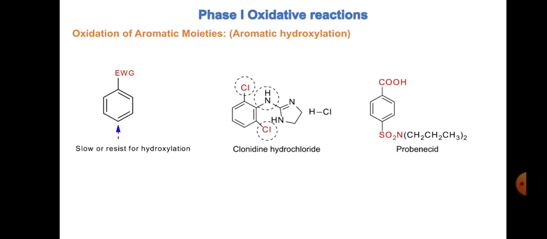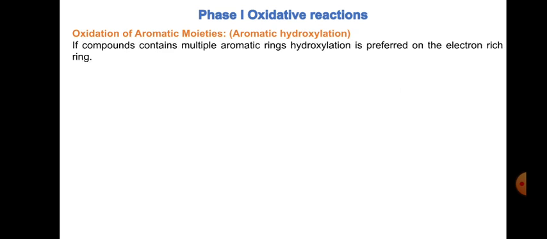Okay, so this is all with respect to electron withdrawing groups. If they are attached to the phenyl ring, aromatic hydroxylation is difficult, or sometimes it may not happen at all. Then, if a compound contains multiple aromatic rings, hydroxylation is generally preferred on the electron rich ring.